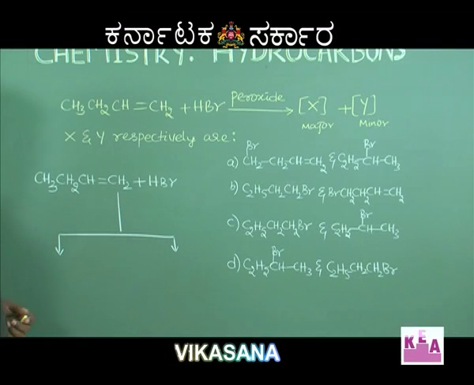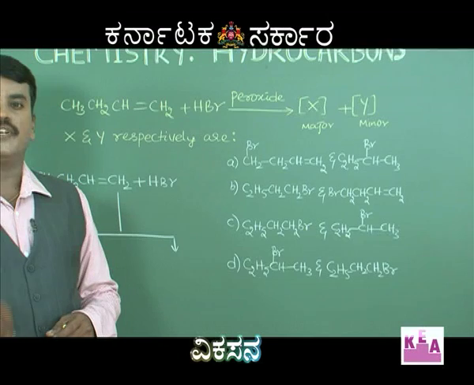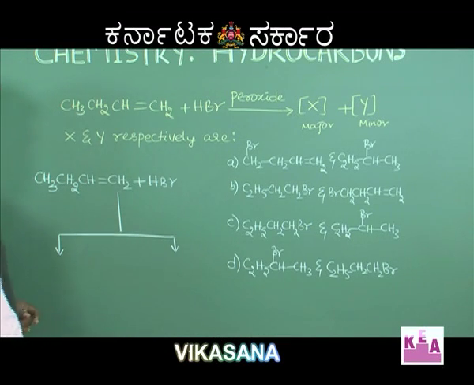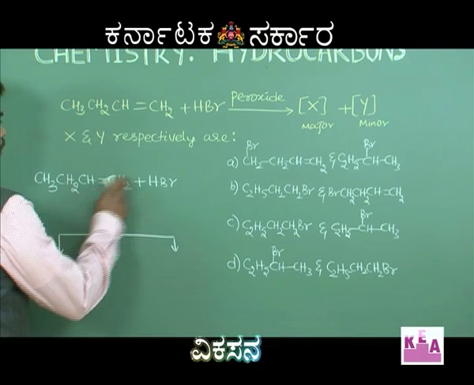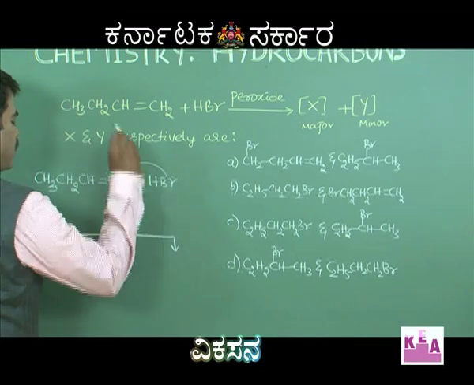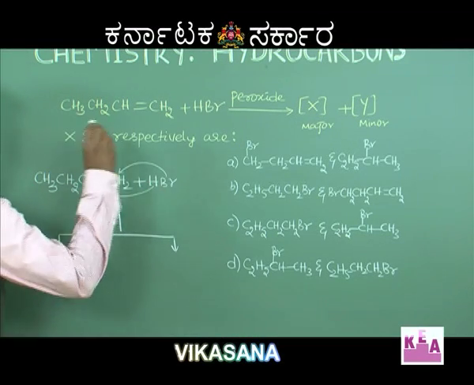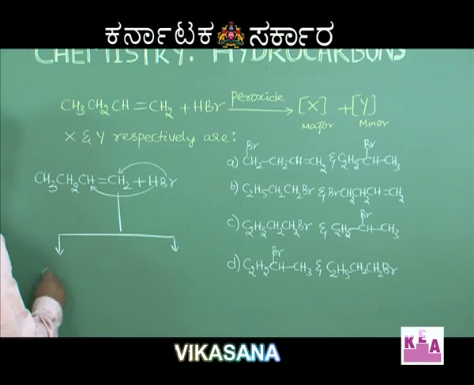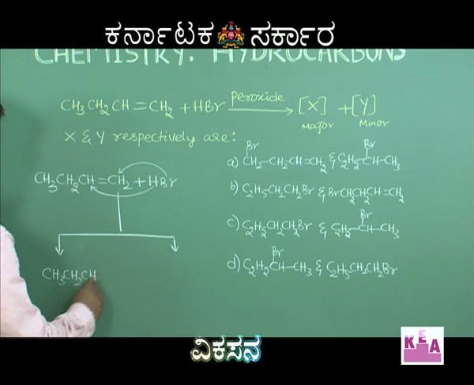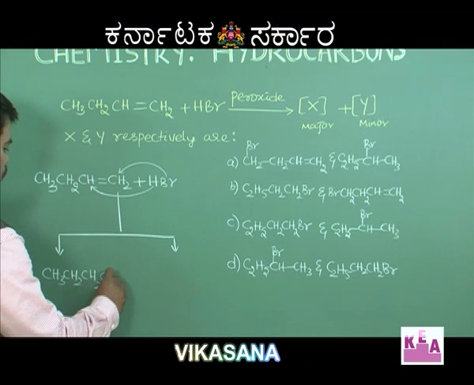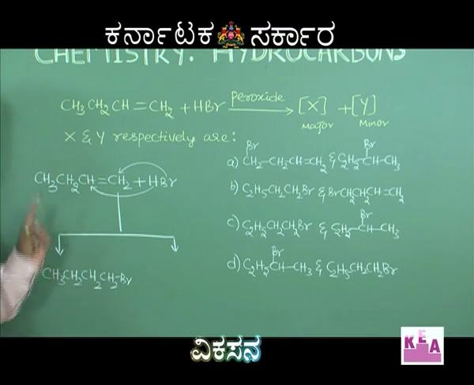we get two different products. One is the major, which is in accordance with the anti-Markovnikov rule of addition. Now, this carbon has more hydrogen atoms, and here the halogen atom gets attached. And this one having fewer hydrogen atoms, here the hydrogen atom gets attached. So, the product you are going to get is CH3, CH2, CH2, CH2, Br. So, 1-bromobutane is a product.